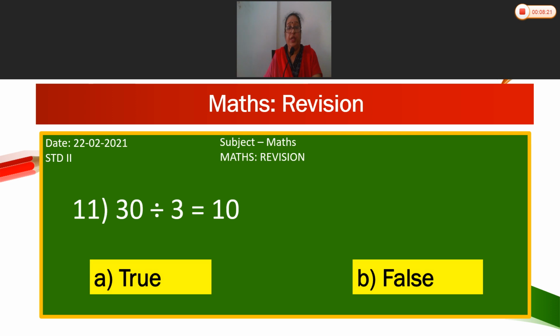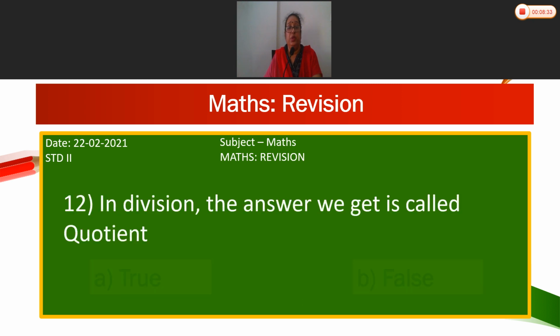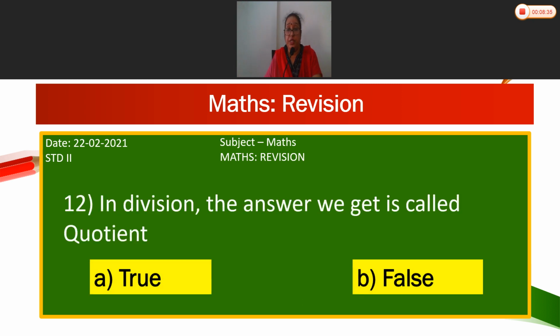11th, 30 divided by 3 is equal to 10. True. 30 divided by 3 is equal to 10. True. Now in division, the answer we get is called as quotient. What is the answer? True. In division, the answer we get is called as quotient.